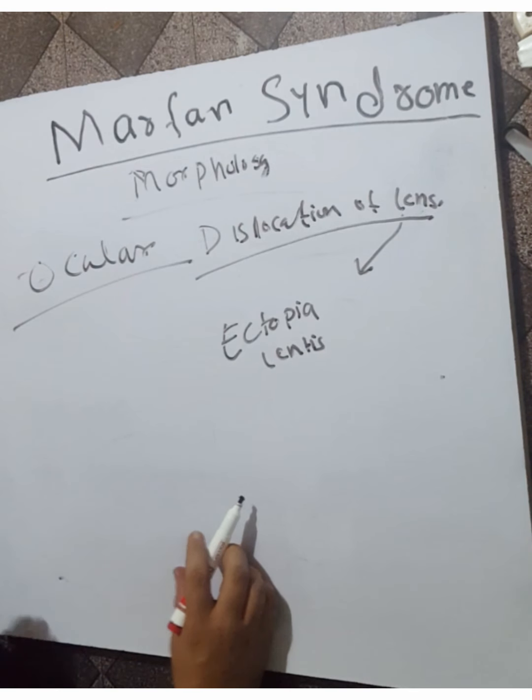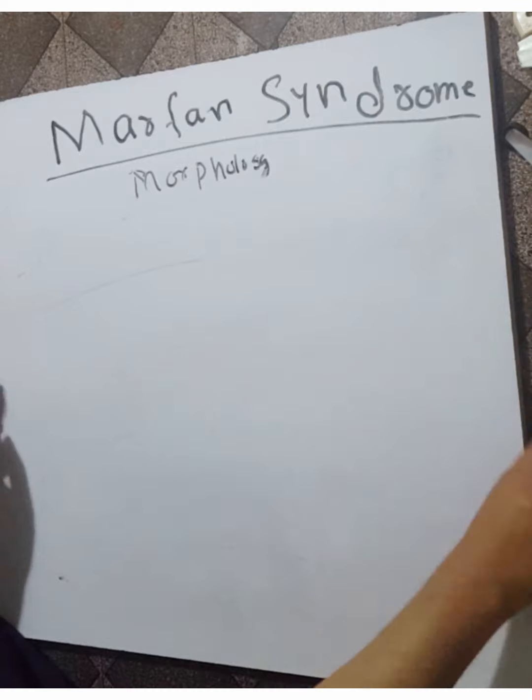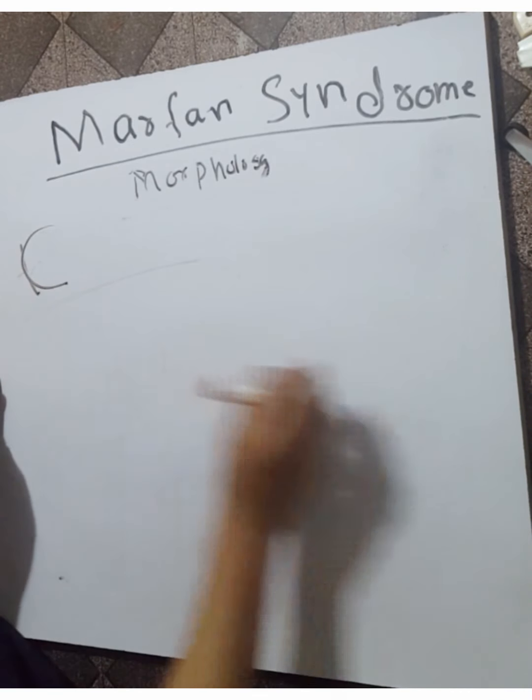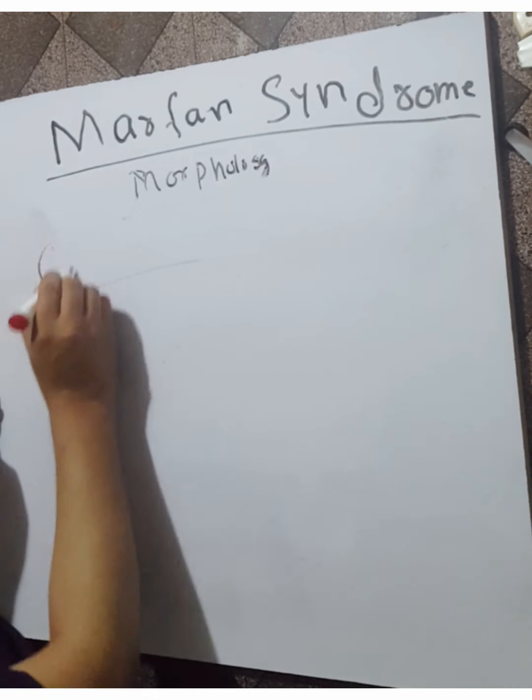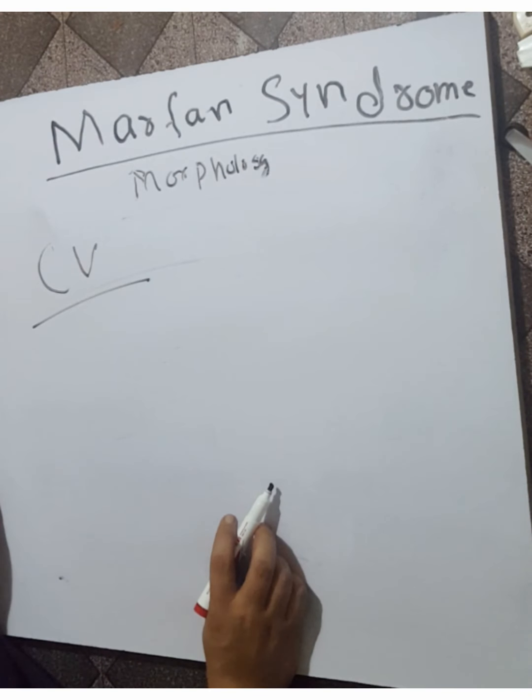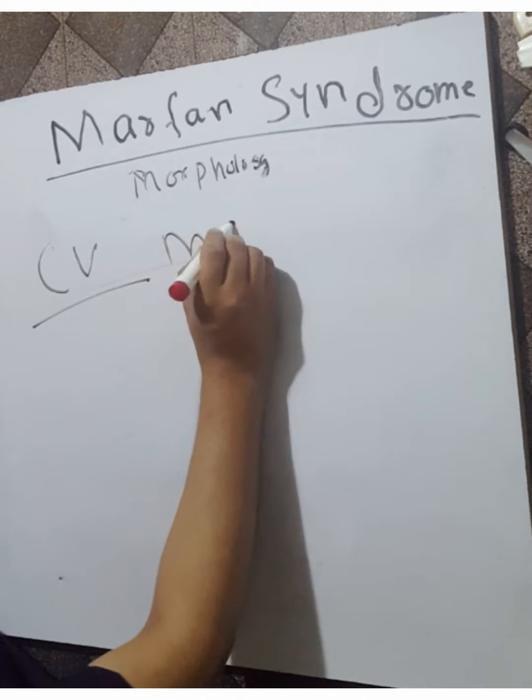Now we will discuss the cardiovascular abnormalities in Marfan syndrome. The cardiovascular lesions are the most life-threatening features of this disorder. The two most common lesions are mitral valve prolapse and, of greater importance, dilatation of the ascending aorta due to cystic medial necrosis.